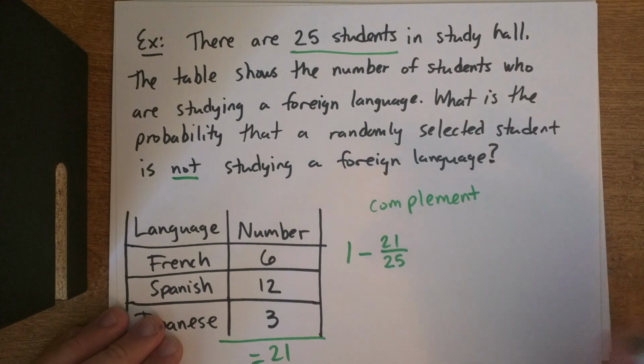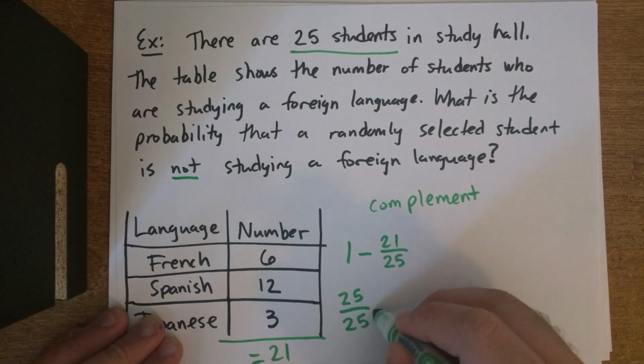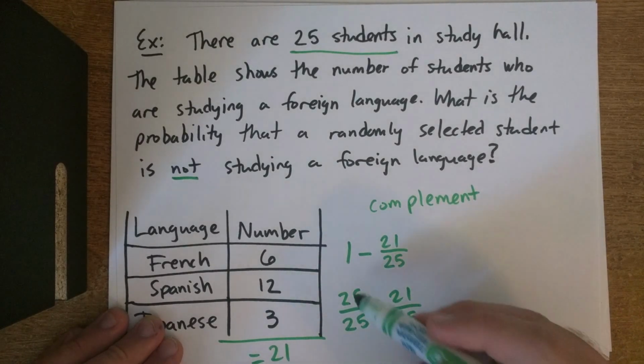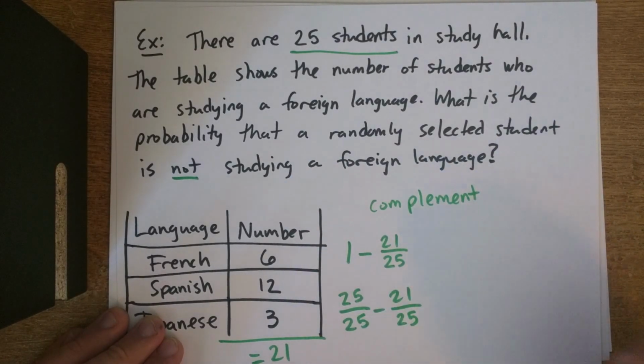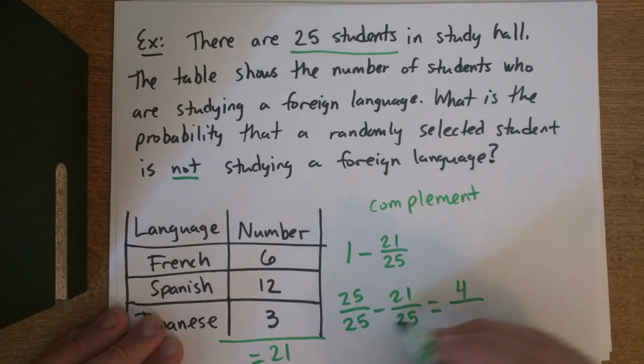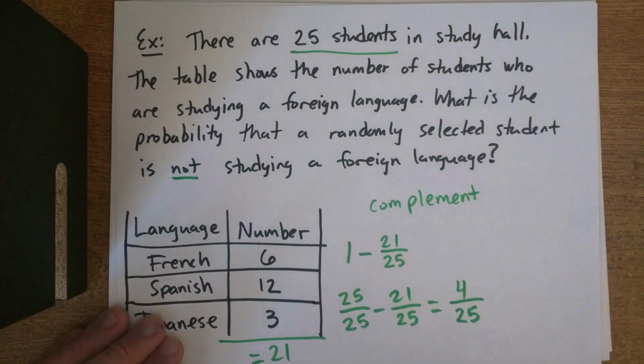Now, we're going to have to convert 1 into a fraction. Well, let's convert it into 25 over 25, because we need common denominators. And 25 over 25 is the same thing as 1. 25 minus 21 is 4. You don't subtract the denominators. You just keep the 25 as your denominator.